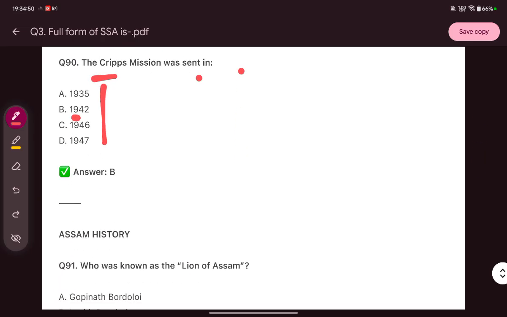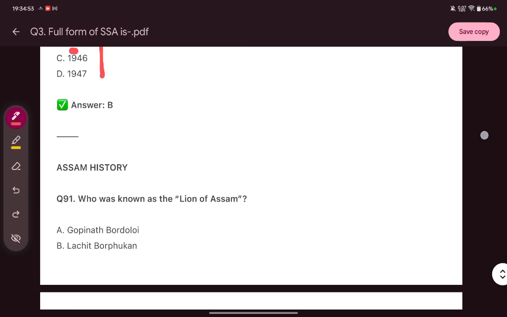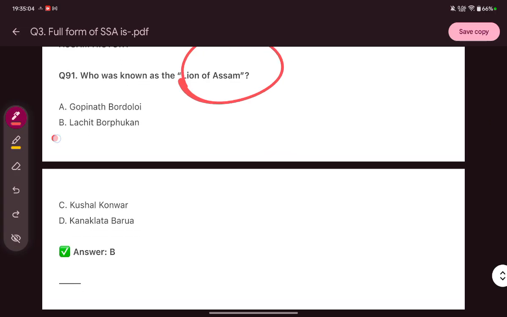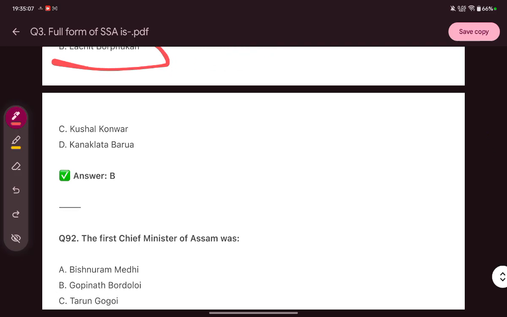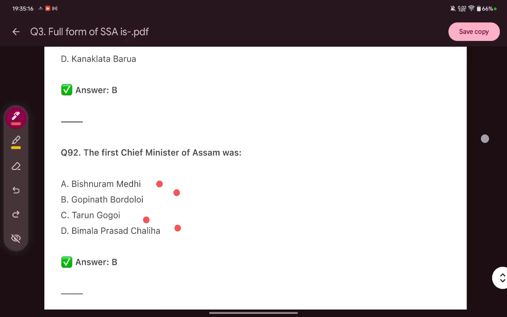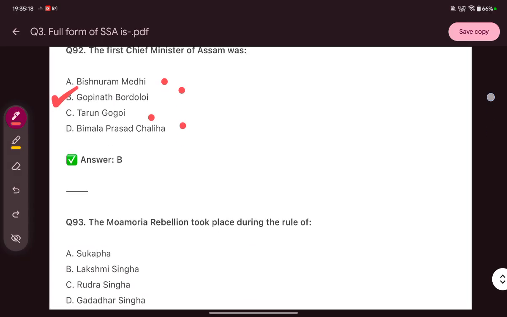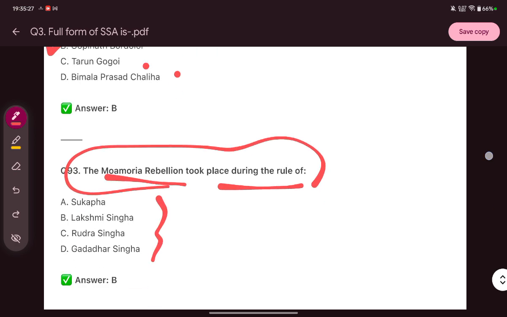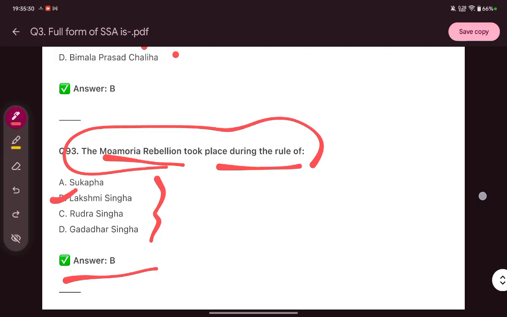Then, who was known as Lion of Assam? Gopinath Bordoloi, Lachit Borphukan, Kushal Konwar, Kanaklata Barua. The right answer is Lachit Borphukan. The first Chief Minister of Assam was Bishnuram Medhi, Gopinath Bordoloi, Tarun Gogoi, Bimala Prasad Chaliha. The right answer is Gopinath Bordoloi. The Moamoria rebellion took place during the rule of which king? Sukapha, Lakshmi Singha, Rudra Singha, Gadadhar Singha. Answer is B, Lakshmi Singha.